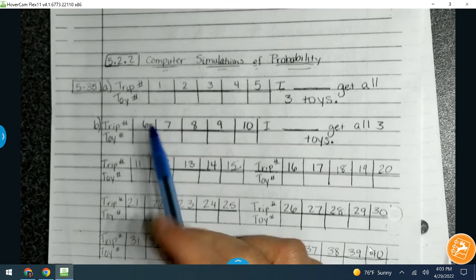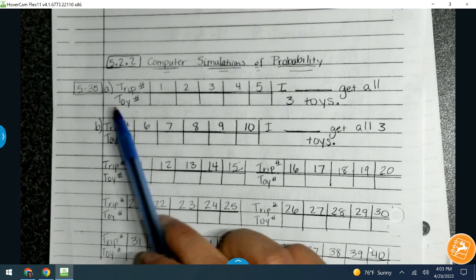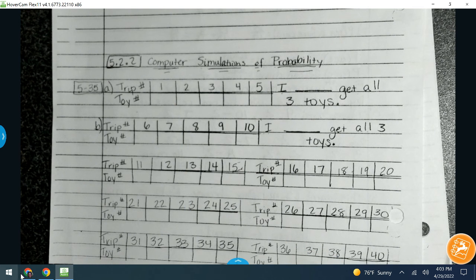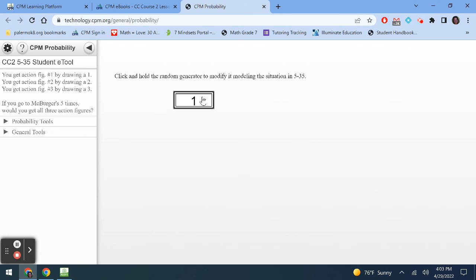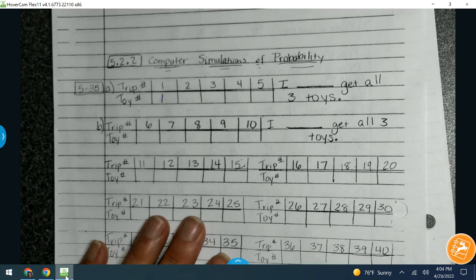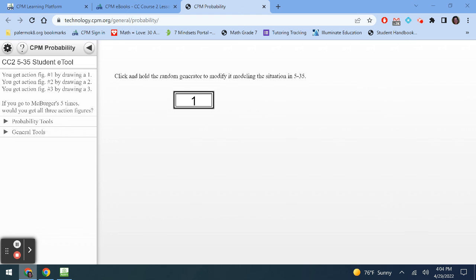So I'm going to be writing right here. I'm going to be writing down what we get when I click it. So here we go. So we got 1. You should be writing this down with me because this one here should be the same. 3.